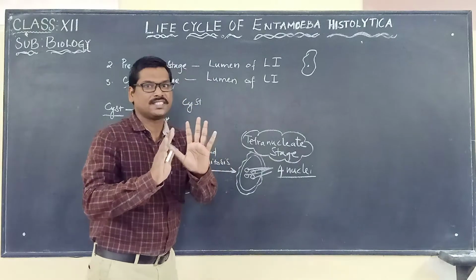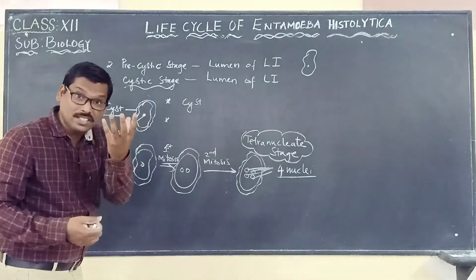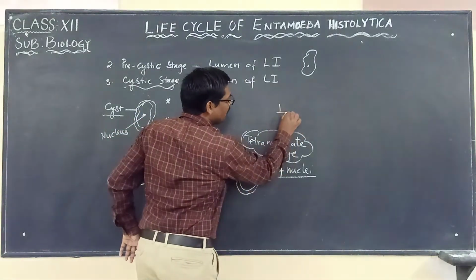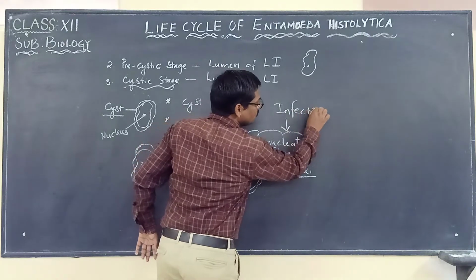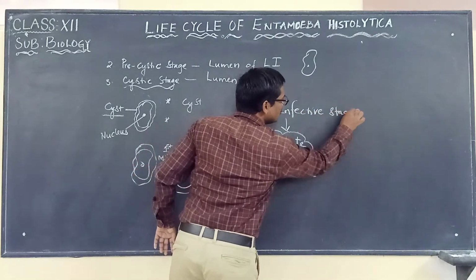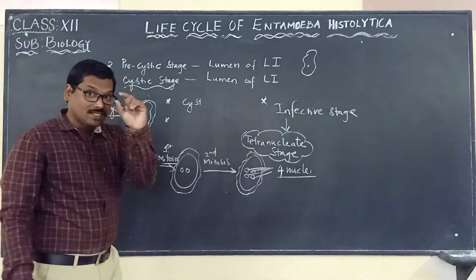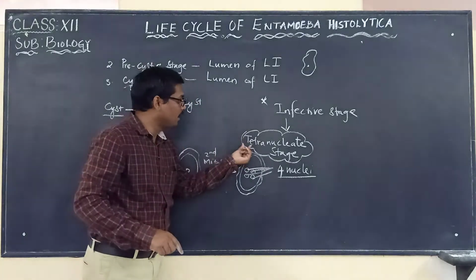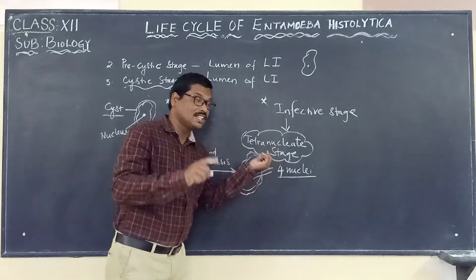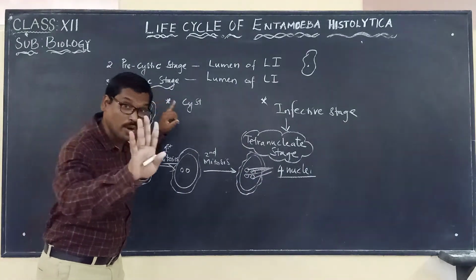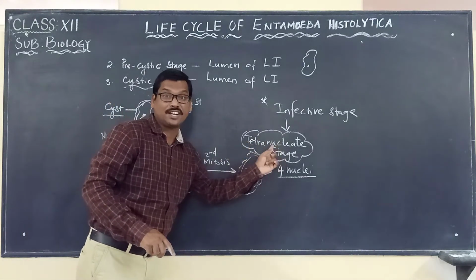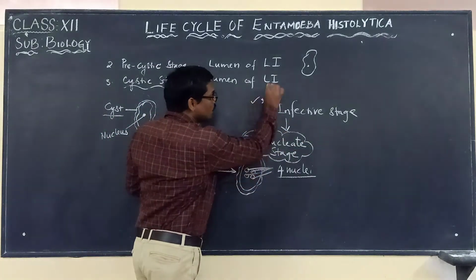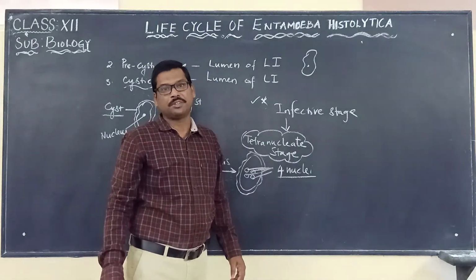Otherwise, we can say like this: the cystic stage, which is having four nuclei, is the infective stage. So let us remember that this is the infective stage. This is a very important point. Now the cyst stage is having four nuclei. Because the cyst is having four nuclei, we are calling it the tetranucleate stage, which is the infective stage. And this is a very important point that we have to keep in mind.